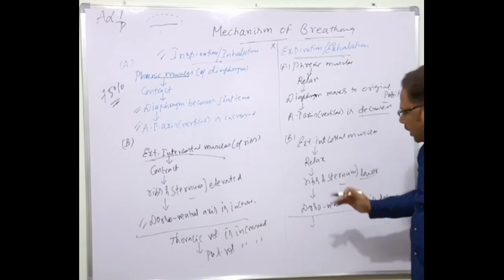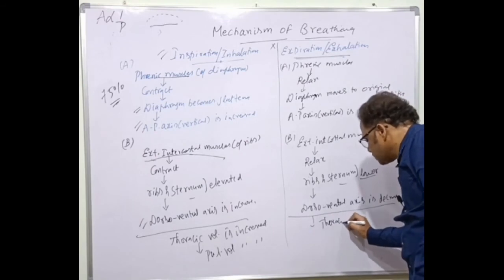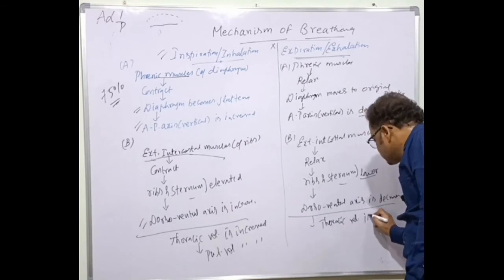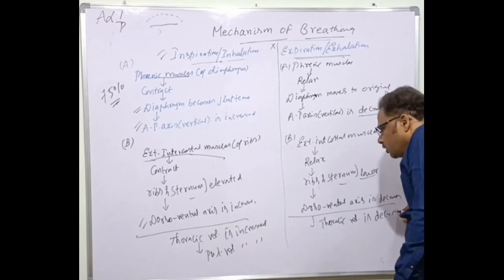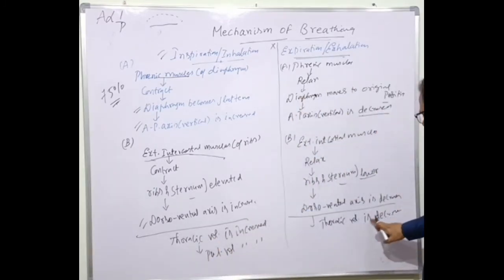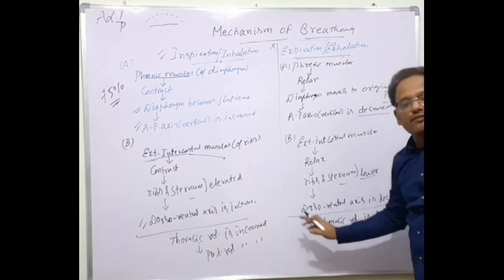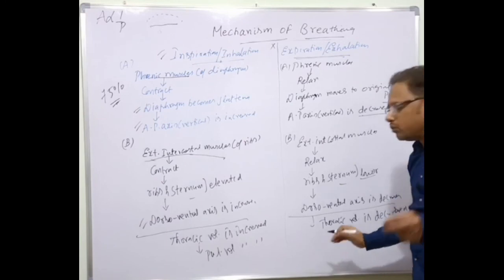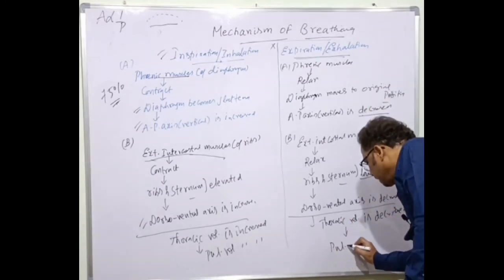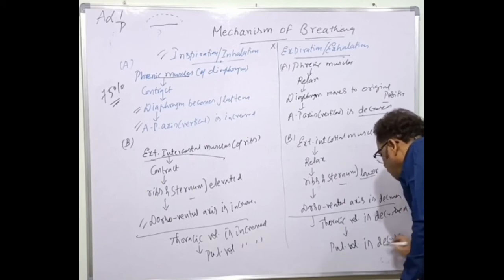Overall, the total thoracic volume is decreased. Here the thoracic volume is increased, whereas here the thoracic volume is decreased. When the thoracic volume is decreased, it is reflected in the pulmonary volume also. That is, the lung volume is decreased.